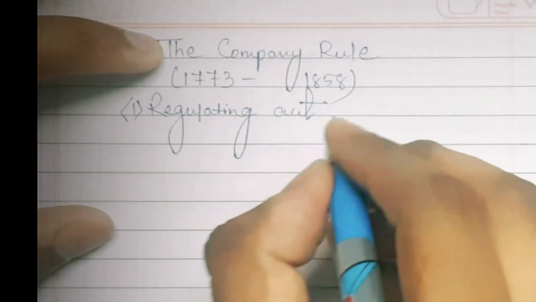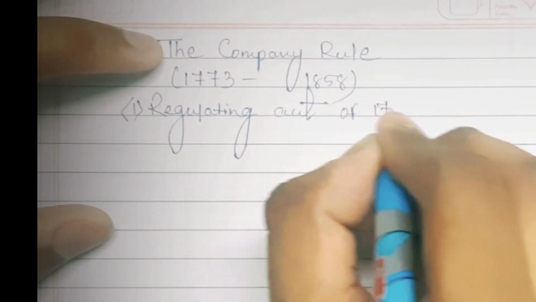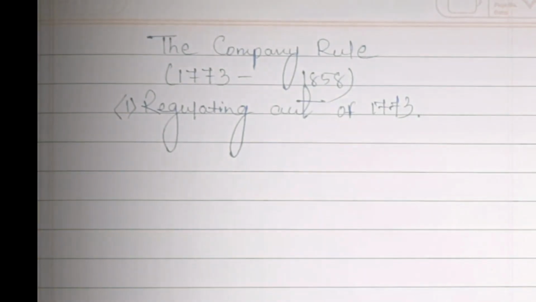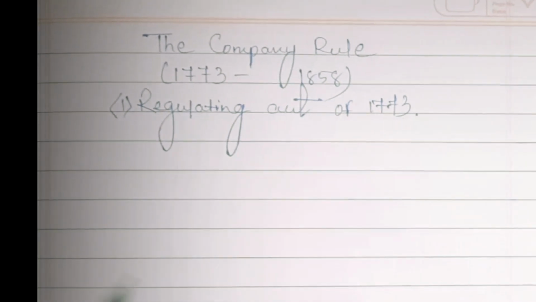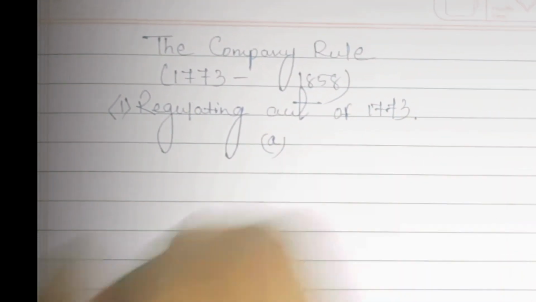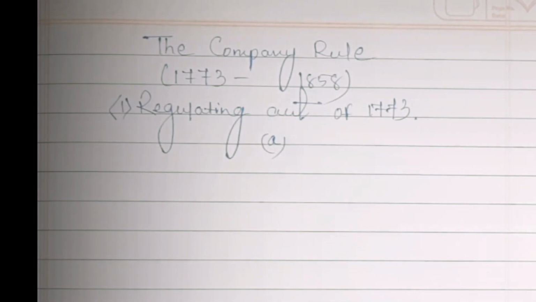So the first act was the Regulating Act of 1773. What is the Regulating Act of 1773? This act was of great constitutional importance as it was the first step taken by the British government to control and regulate the affairs of the East India Company in India.